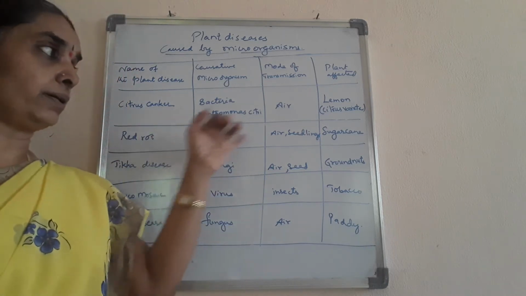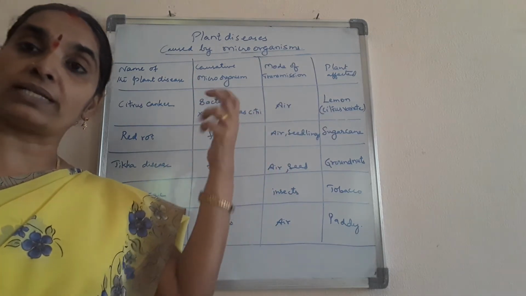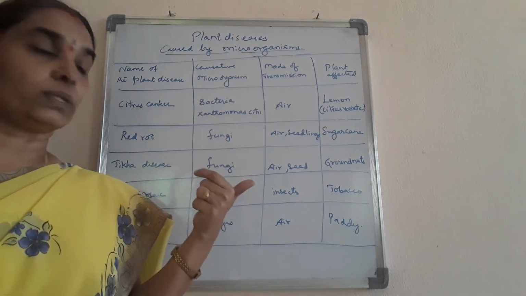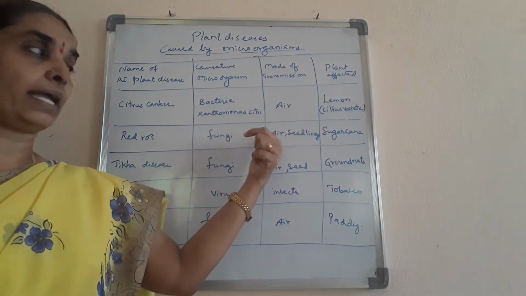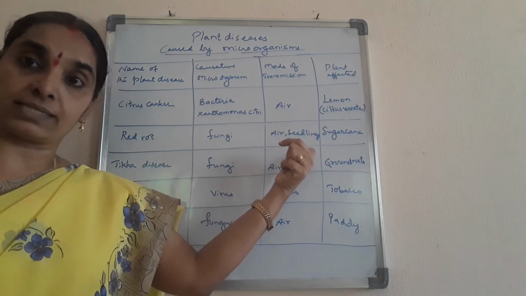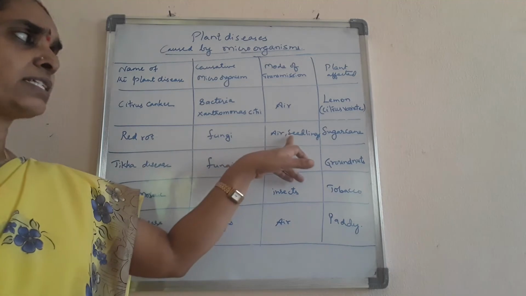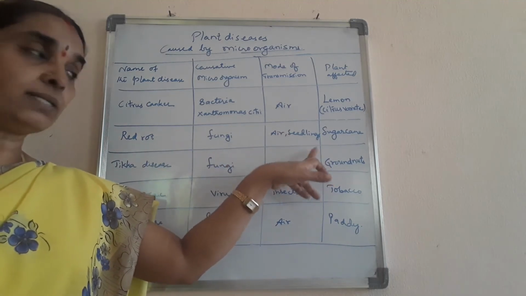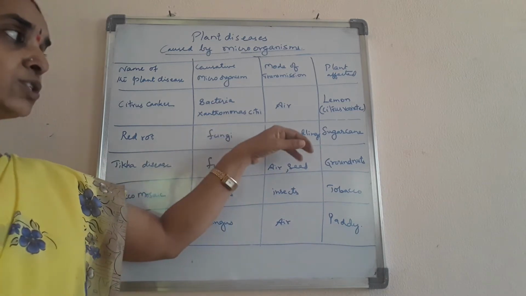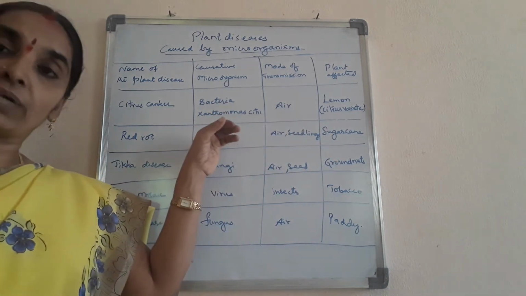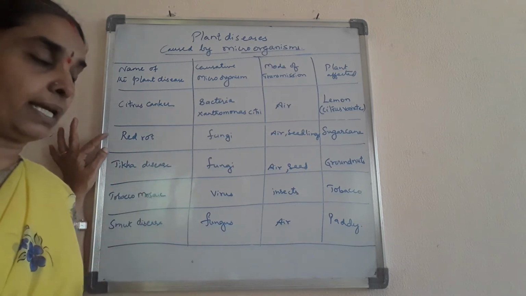Next, red rot of sugarcane. If you cut the sugarcane stem in between, you can see a red colored part over the stem. It is due to the fungal infection of the stem, which spreads through the air or through the saplings itself. It's transmitted through infected saplings or through the air. So the mode of transmission is like this. The red rot is a fungal infection of the sugarcane plant.